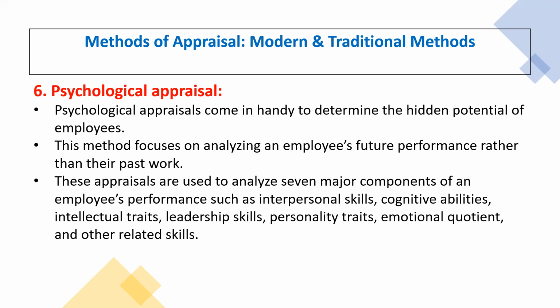Based on all these parameters, the psychological appraisal can be done in an organization. Its main focus is to assess the future performance of that particular employee.